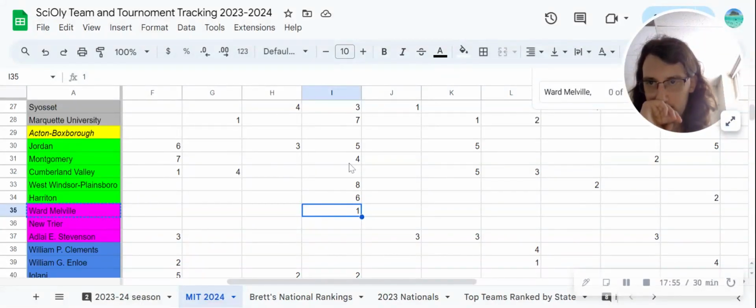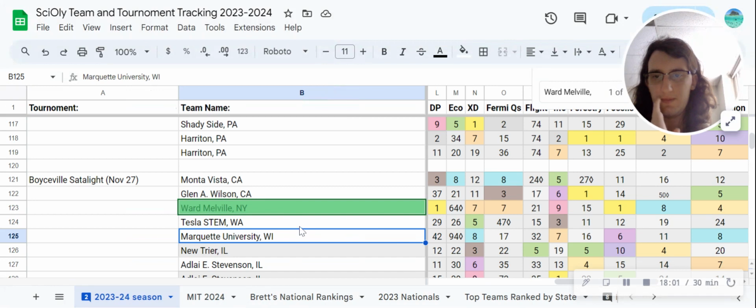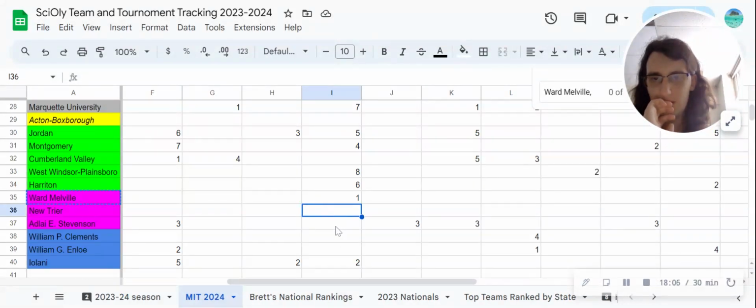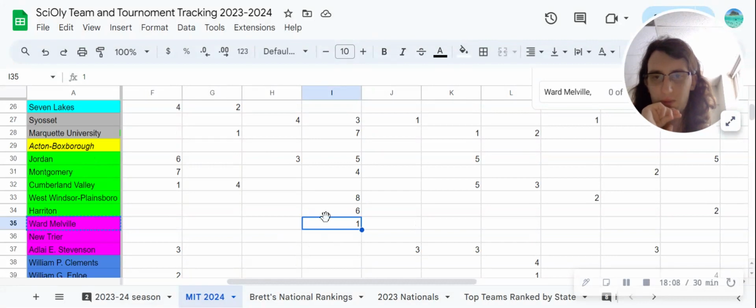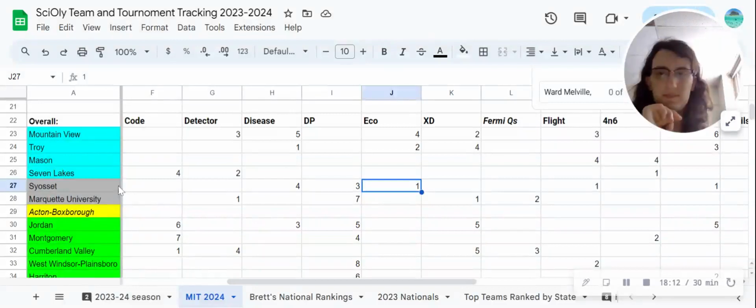Who did I consider Marquette for this? I forget. I did at one point. I did consider Marquette for this. Beating Marquette, very noteworthy. Beating Stevenson and Nutrier. Neither of them were ranked here, but still fairly noteworthy. So, yeah, I'm going to give the win in DP to Marquette.